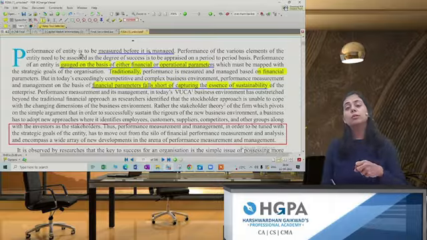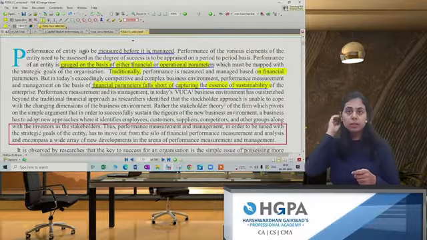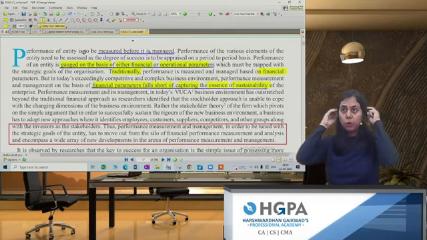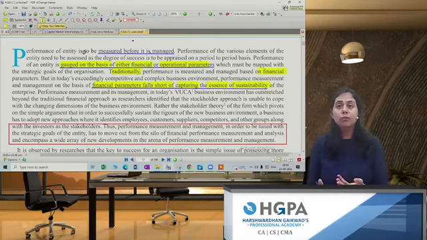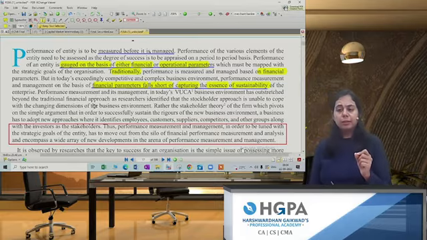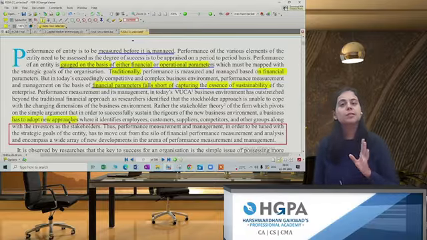They need to focus on customer satisfaction also. They need to focus on quality. They need to focus on whether the transportation is reaching on time, whether a person is ordering today, are the goods reaching within 1 day, 2 days. Okay. Nowadays, the speed of delivery also matters a lot. And therefore, they are telling that performance management is a concept where it has to adopt a new approach.